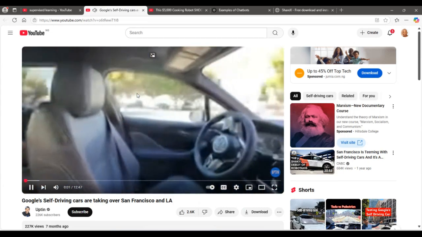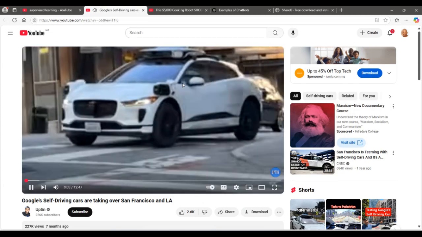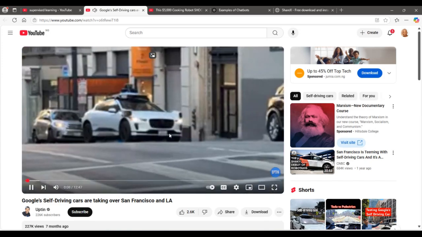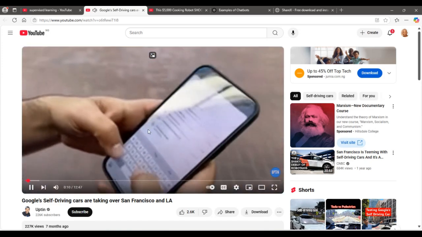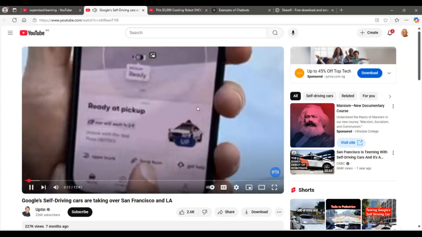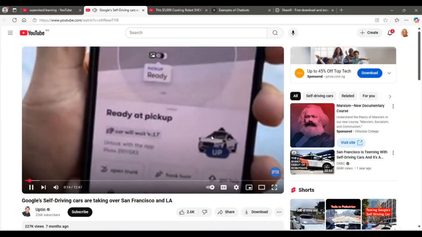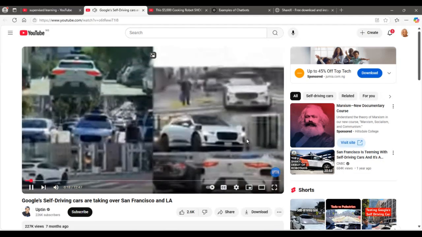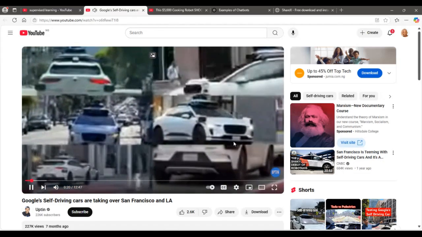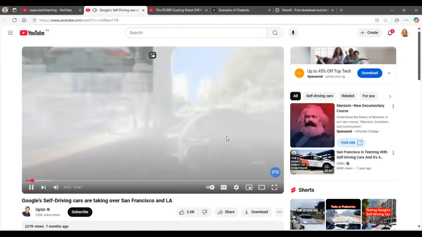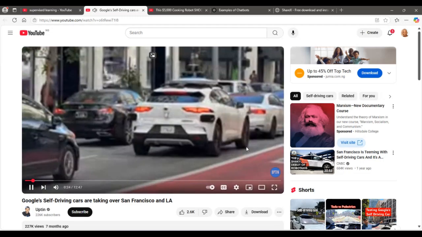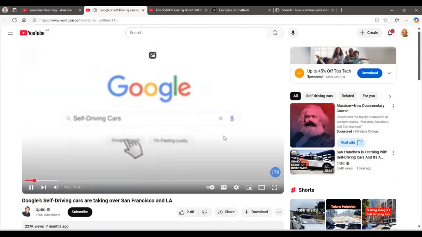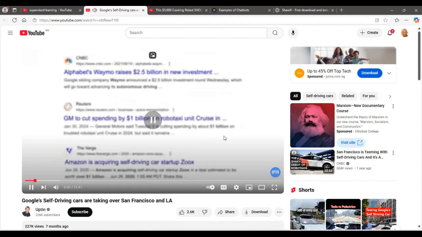How's your day going today? I'm sitting in the back of Google's self-driving car in San Francisco. You can see this is not coming soon. There is no driver. It doesn't drive. Just opening up to the public. There is no driver in this car. It's a self-driving car. And it's everywhere around San Francisco. Impossible to go 5 minutes in this city without seeing one. It's also being used in Los Angeles and Arizona too. The best part, you don't need to tip. Companies have poured billions of dollars to get to this moment.